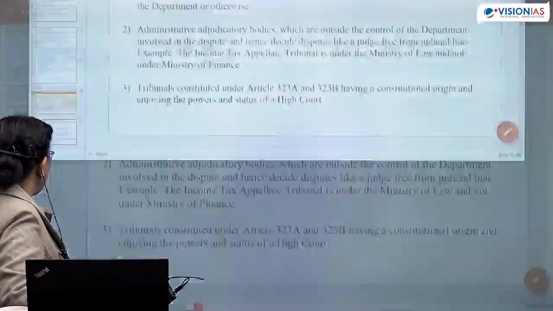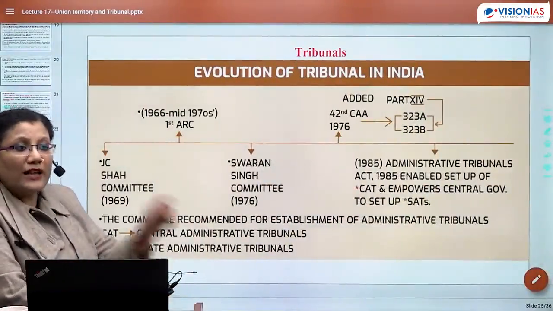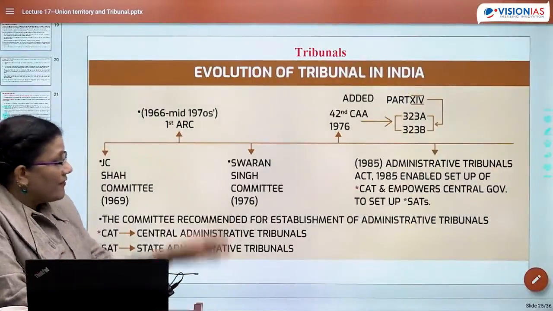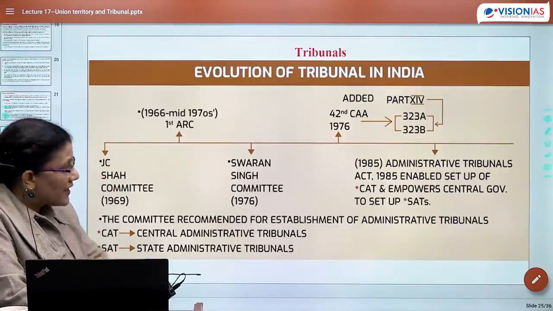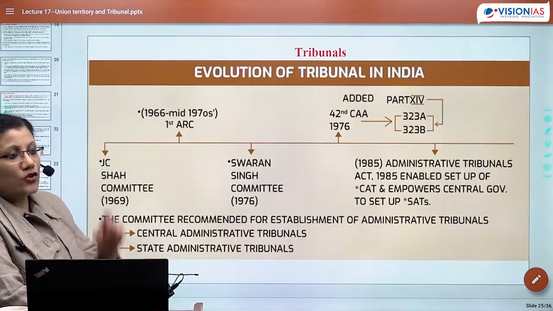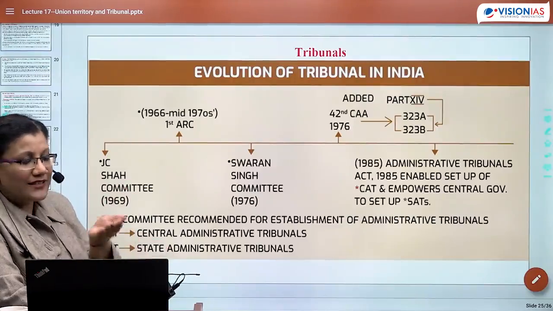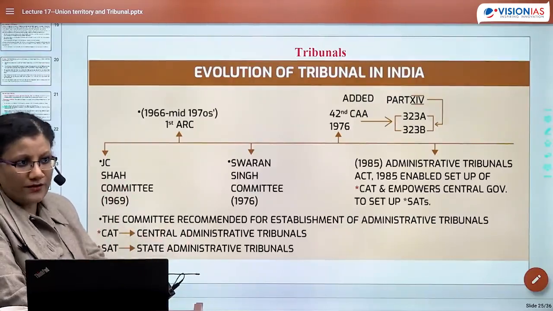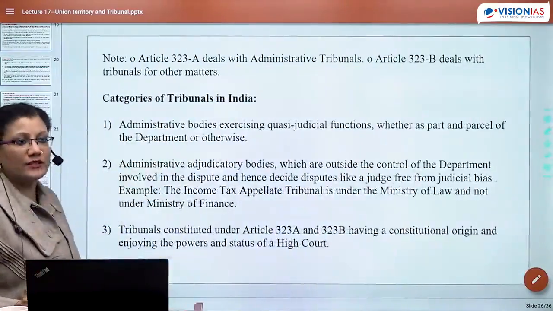There was the Administrative Tribunal Act 1985, which enabled the creation of CAT and enabled the state government also to establish SAT. So CAT and SAT do have a basis in the Constitution, but exactly, they are statutory bodies. However, of course, these bodies do have an origin from a certain article.